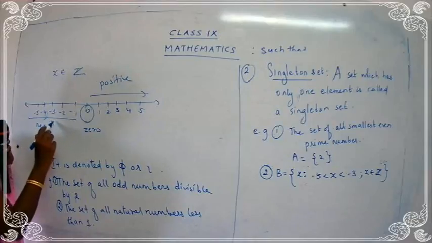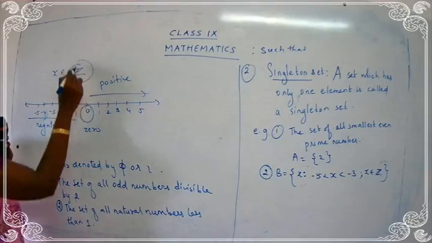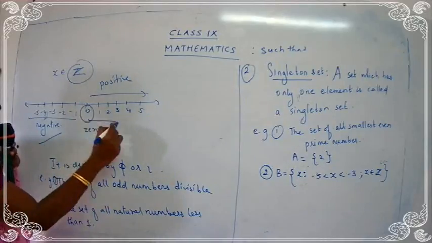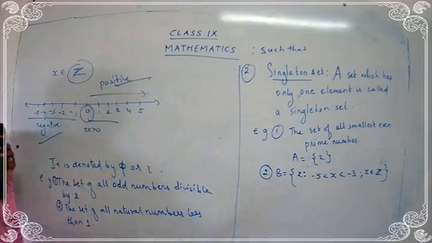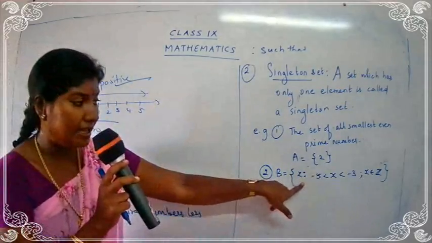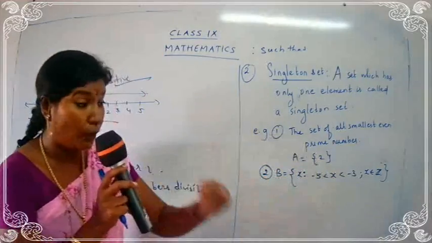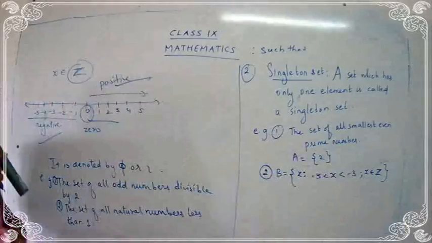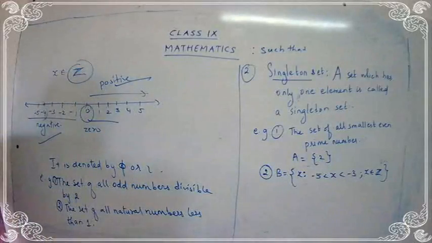So what are integers? Integers means you have the negative values, you have the 0 value, and also you have the positive values. Okay, so now let's find the value for x. Now where is x lying? x is lying between minus 5 and minus 3. Where is minus 5?